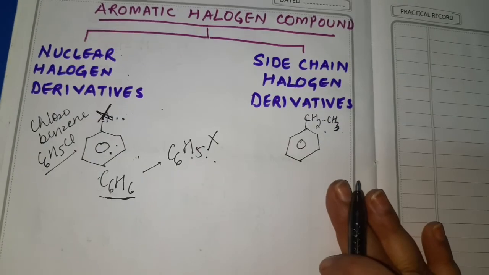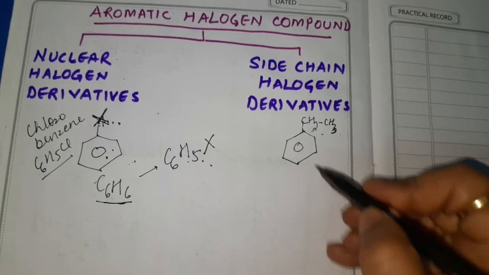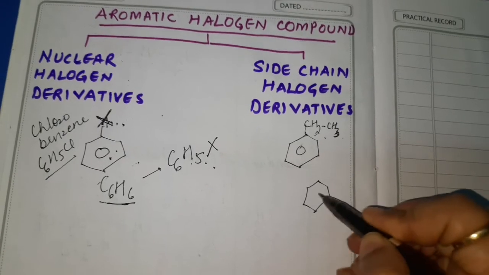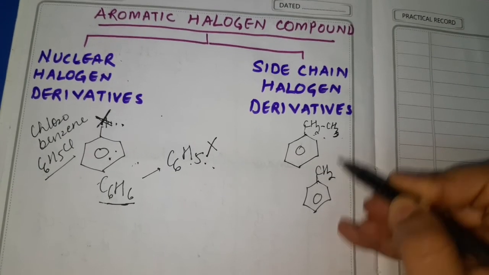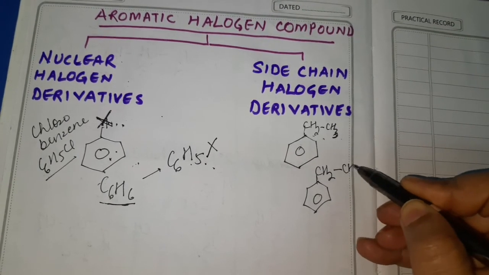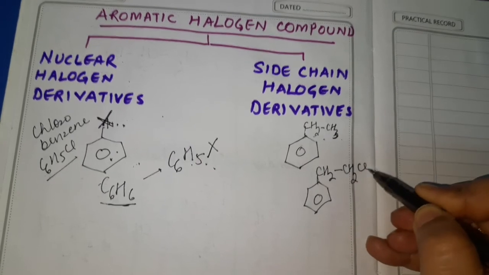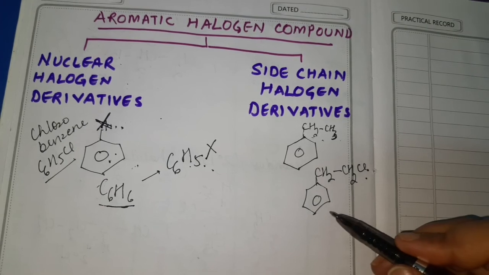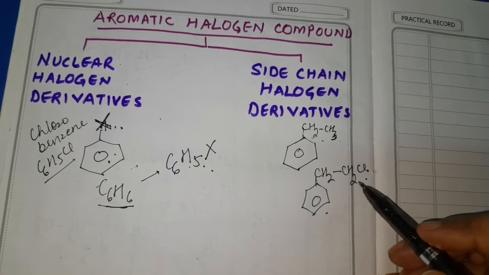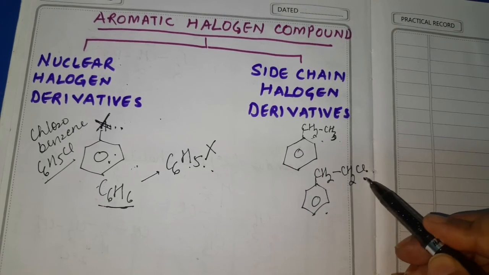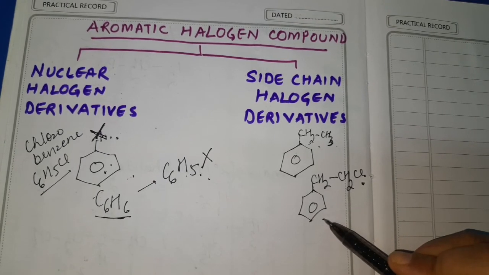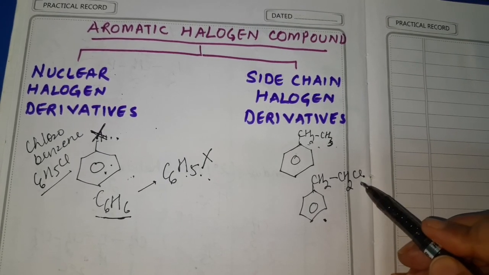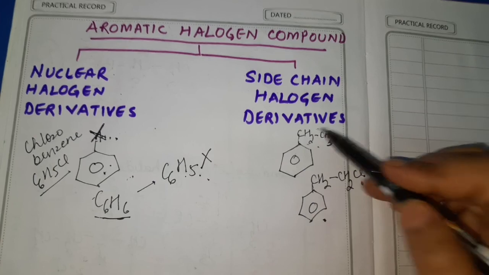So the formula can be written as benzene nucleus, CH2, now from CH3, one of the hydrogens is replaced by any halogen, say Cl. So this chlorine is not directly attached to the benzene nucleus. It is attached to the side chain of the aromatic compound. So this becomes the example of side chain halogen derivative.